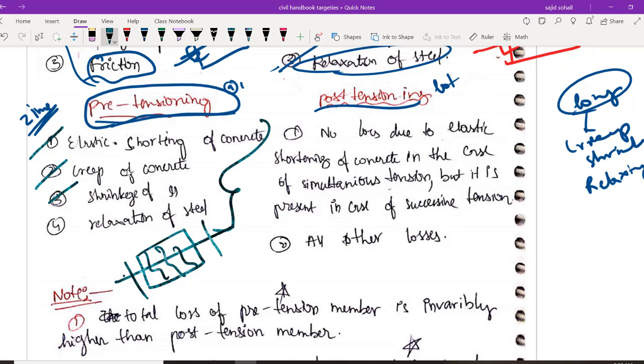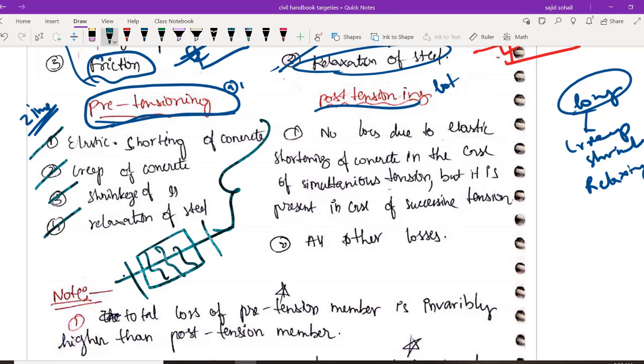See, these are concrete properties, whether it is pre-stressed or reinforced cement concrete or plain cement concrete, it doesn't matter. Creep and shrinkage will come for sure. So creep and shrinkage are constant, elastic shortening is common sense, and then you have relaxation of steel. What happens with a long-term effect? A certain amount of strain is converted into permanent strain, and it will not give any stress. I hope it is very clear, right? So that is relaxation of steel. So these four losses will be present in pre-tensioning.